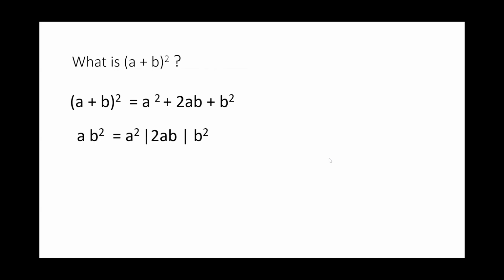Now, I hope all of you remember what (a plus b) the whole square is, right? It is a square plus 2ab plus b square. Now, if you remember this formula, I'm just going to remove the plus signs. So for squaring any number of the form ab, I'm going to write it in the form a square followed by 2ab followed by b square. Now, this is a partition.